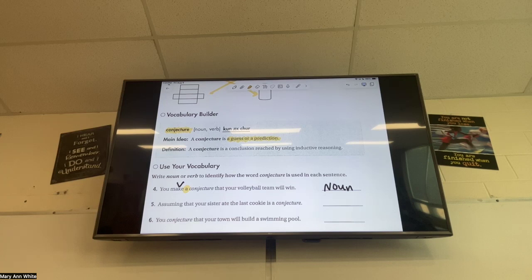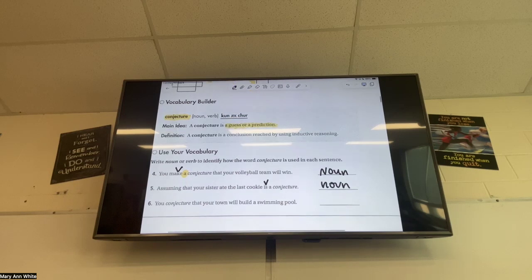What about number 5? It says, assuming that your sister ate the last cookie is a conjecture. Noun as well. What's the verb in that sentence? Assuming. I wouldn't say assuming is the verb. What's the main verb in the sentence? Is. I don't think it's ate. I think it's is. That's like a participle. We don't need to get into diagramming sentences. That's a lot more, but that's not exactly it. Do we have a question? Another hand? Okay, no, I just want to make sure I wasn't ignoring you.